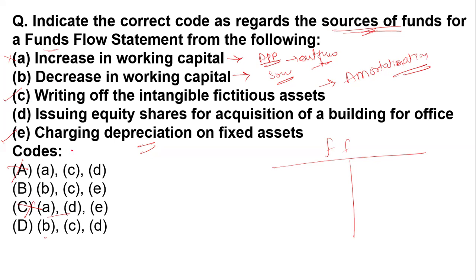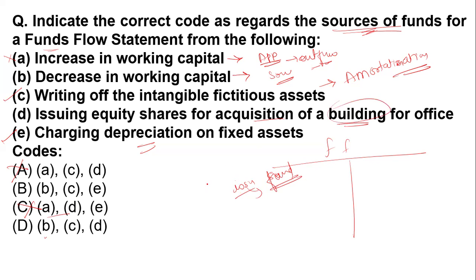Now moving ahead, option number D, issuing equity share. Ma'am, issue of equity share is also a source of the fund, but no, you have to read the full sentence carefully: issue of the equity share for acquisition of the building for the office. You're issuing equity share not for the fund, but for the acquisition of the building.